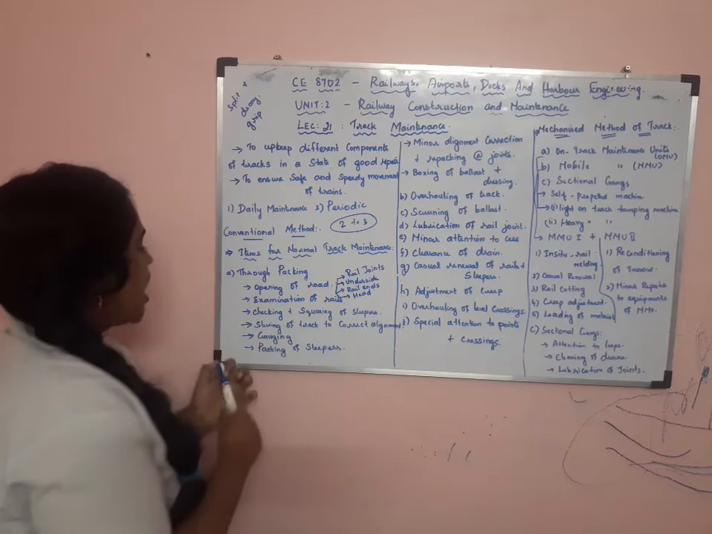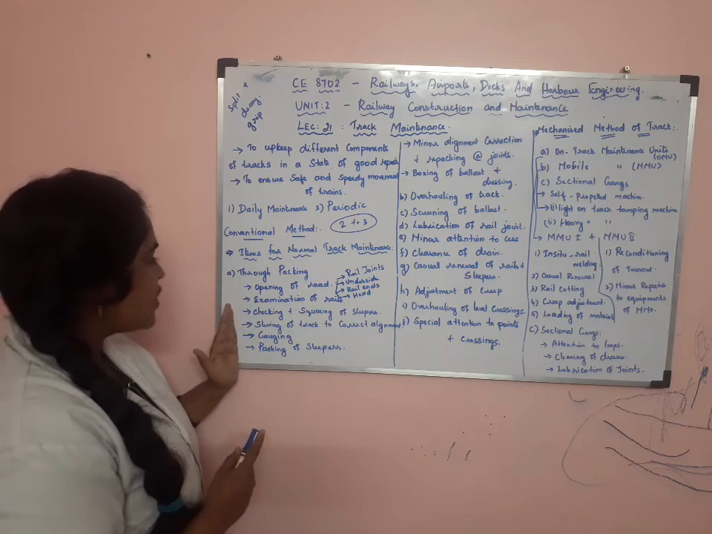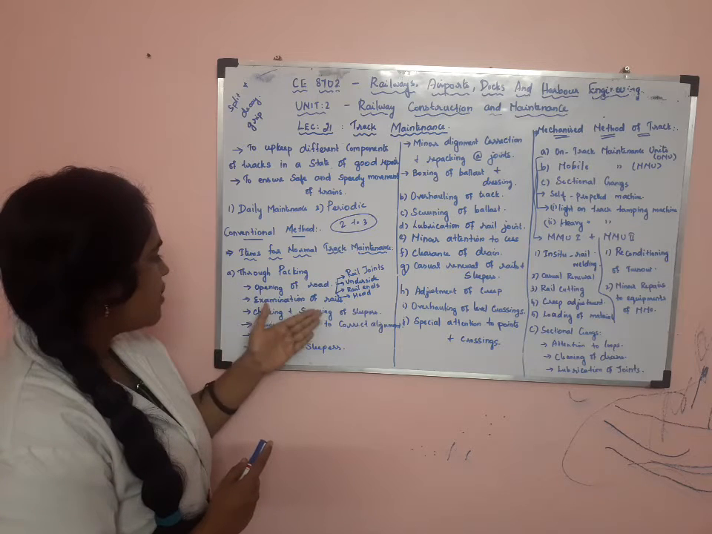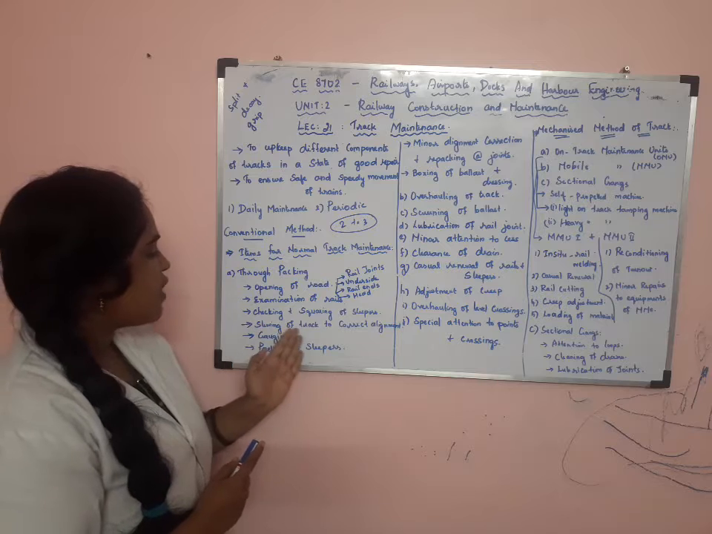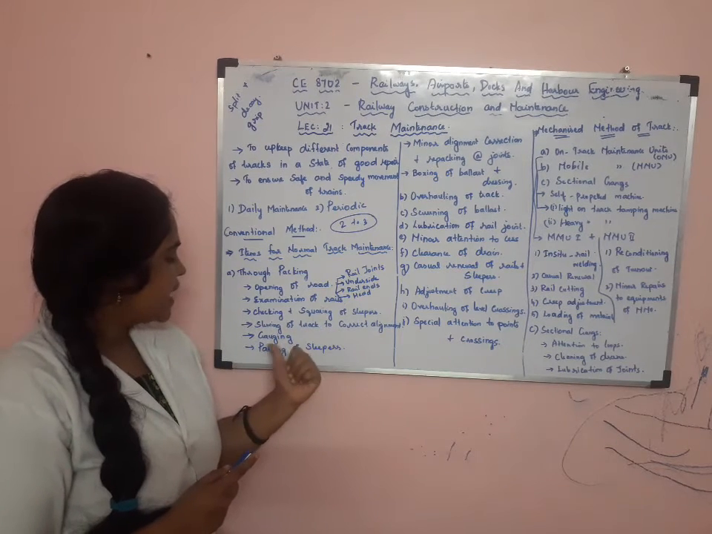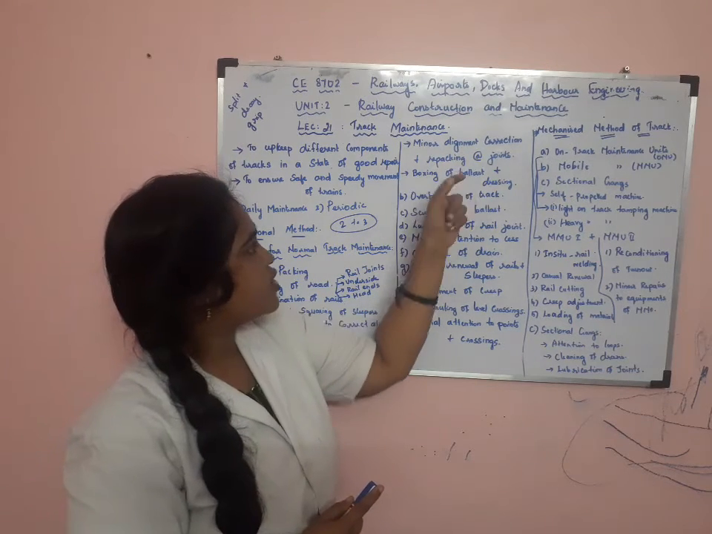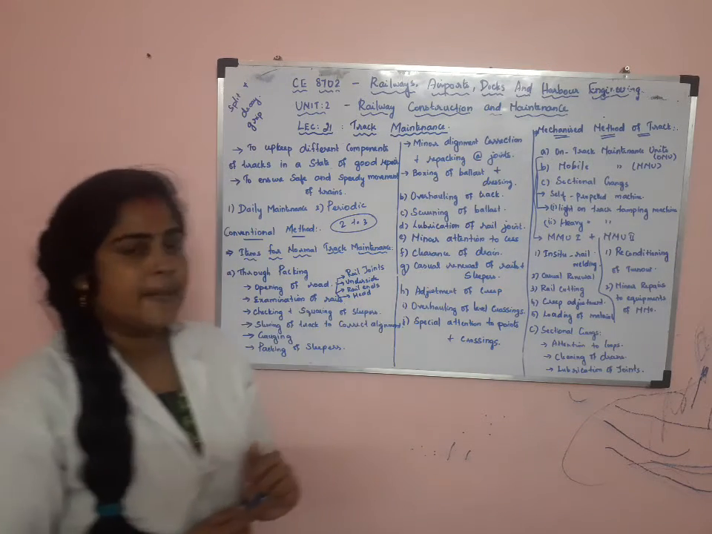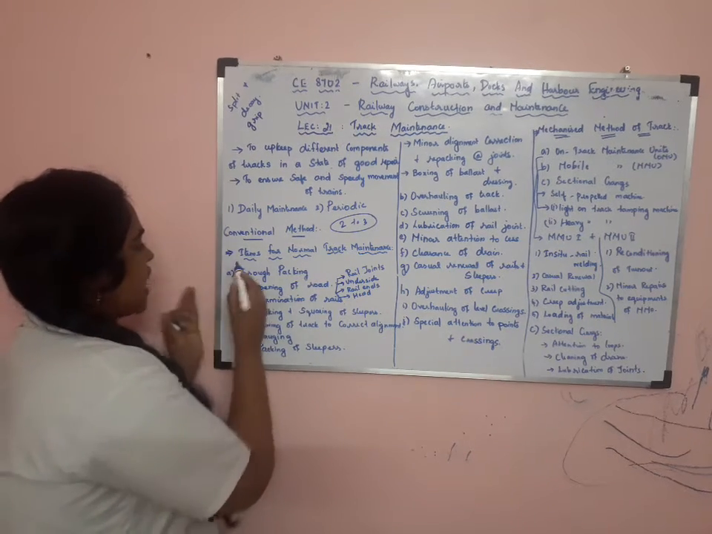In thorough packing, the following sequence is followed: opening of road, examination of rails, checking and squaring of sleepers, cleaning of track to correct alignment, gauging, packing of sleepers, minor alignment correction and replacing of joints, boxing of ballast and dressing. So let's see one by one. The first one is thorough packing.